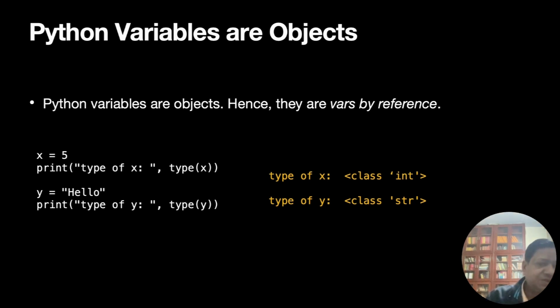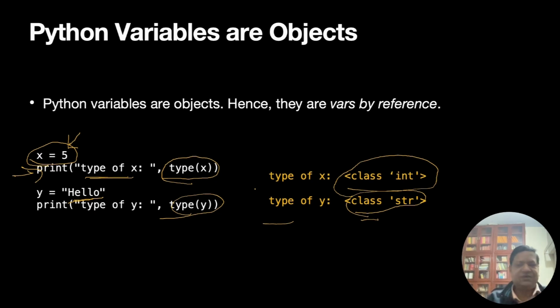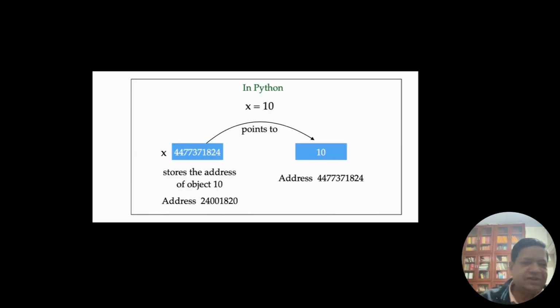Okay, so Python variables are objects, as I said. So we have this object. This is x equal to 5. So what is sacred is 5. Okay, we're going to see that in some more examples. X is 5. So when I say type of x, I'm going to print it. It's a class and its type is int. So you see this 5 is an object. Similarly, when you have the string hello, then type of y is str, string.